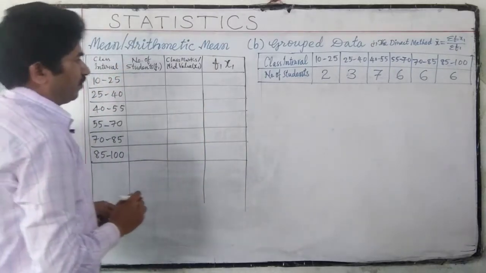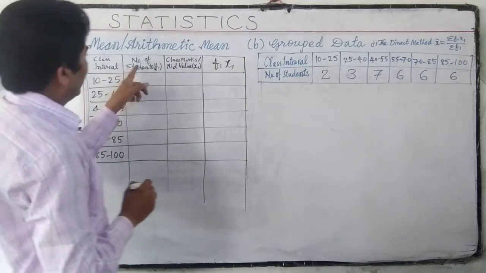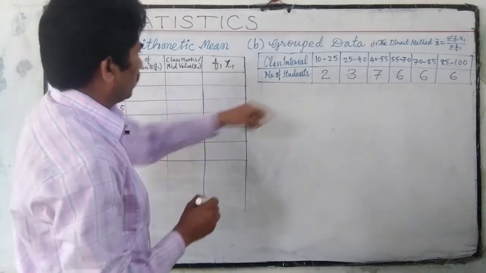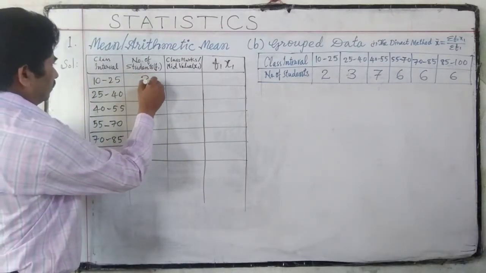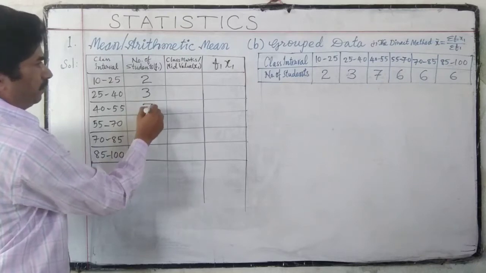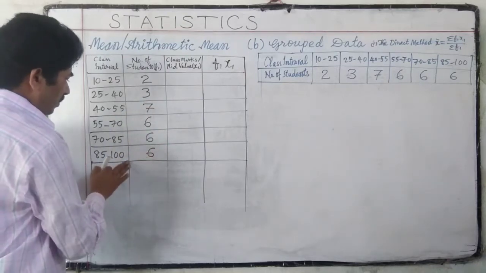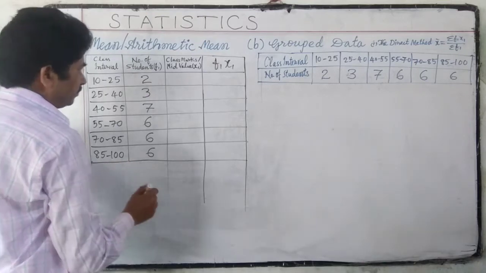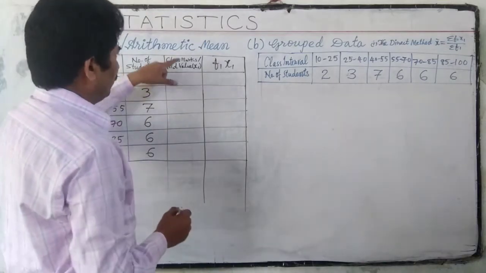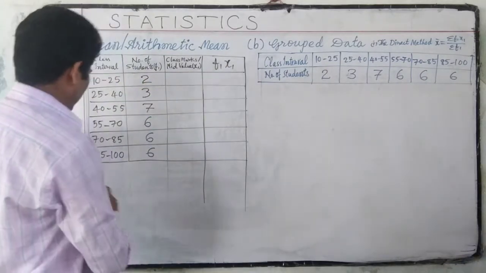Now we have to write number of students: 2, 3, 7, 6, 6, 6. Next we have to find class marks or mid values, f1 x1, by calculating.